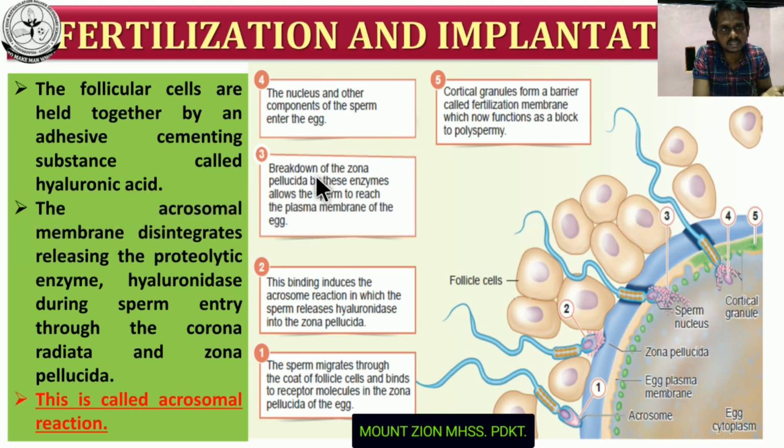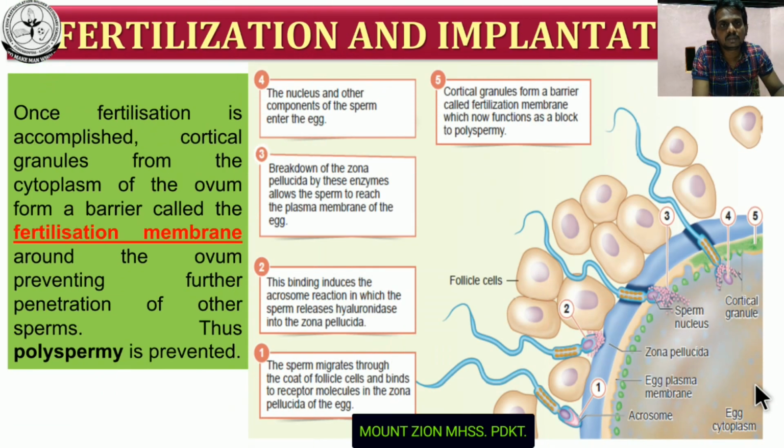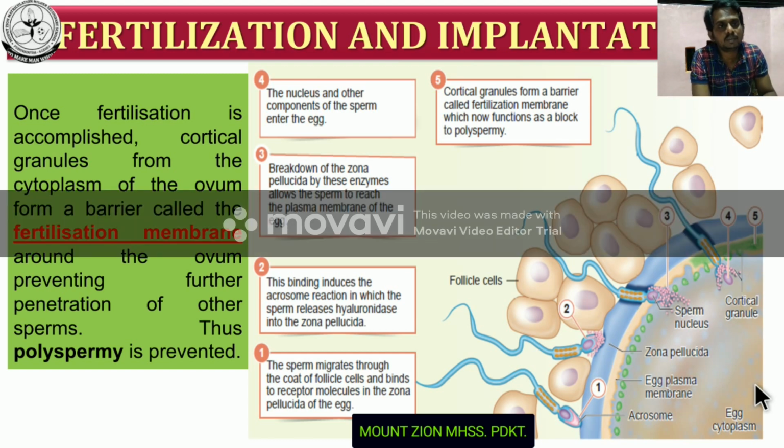The first process is insemination, that means inoculation of sperm into the female reproductive tract. The second important process is capacitation. Capacitation is a biochemical event that helps to activate the sperm. The third process is the acrosomal reaction. Then it is followed by the union of male and female pronucleus. The actual fertilization takes place when the male and female pronucleus unite.